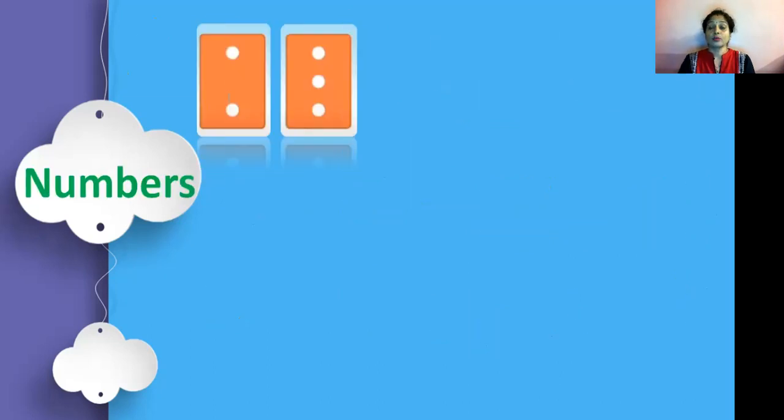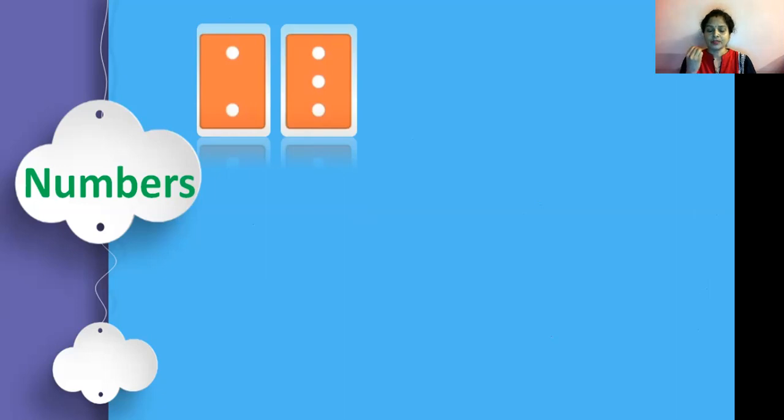Next, we can make and create patterns with the help of numbers also. Okay, so look at this number card. How many dots are there in the first card? 2 dots. Now look at the next card and tell me how many dots are there? 3 dots.